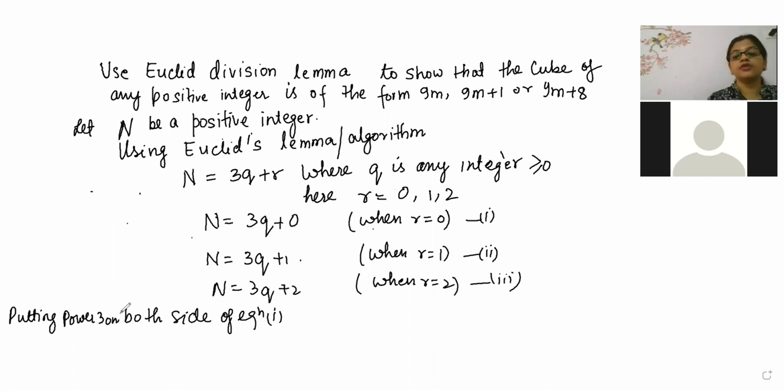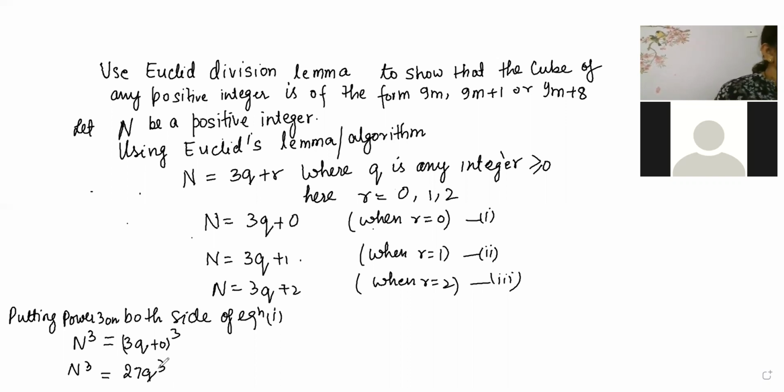Putting power 3 on both sides of equation 1, n cube is equal to 3 cube q cube plus 0 to the power cube. So the number cube is coming 27 q cube. Okay, 27 q cube is coming beta.